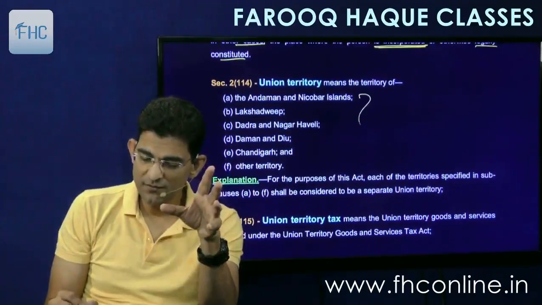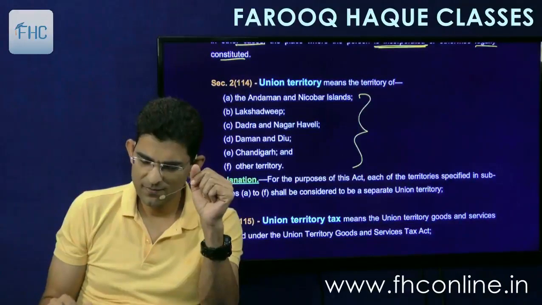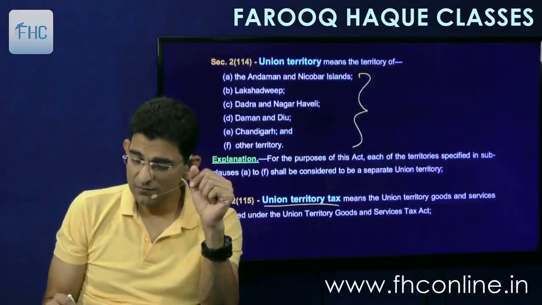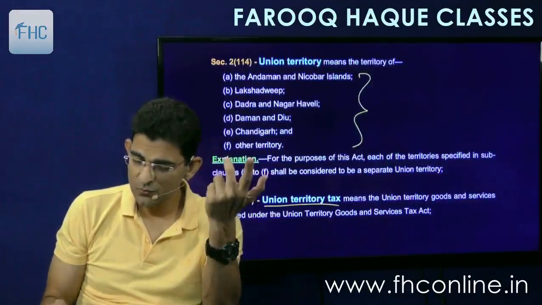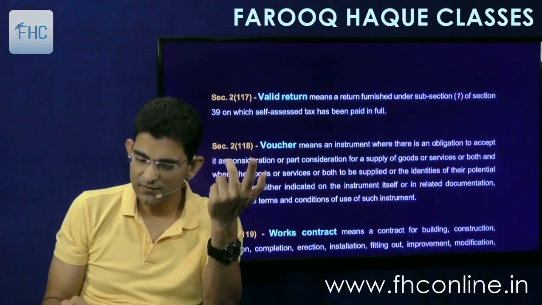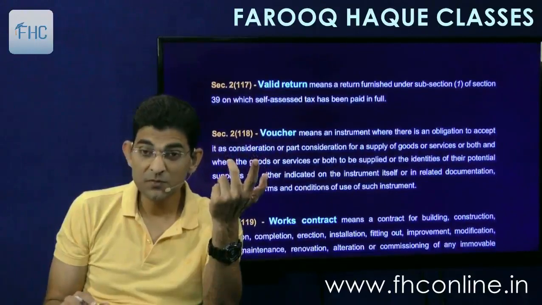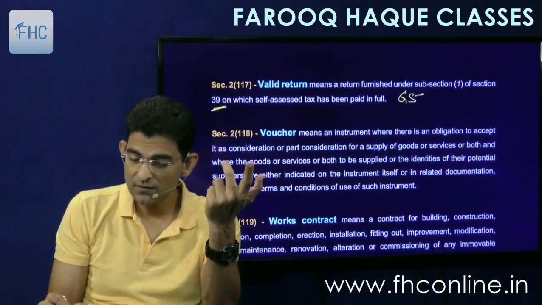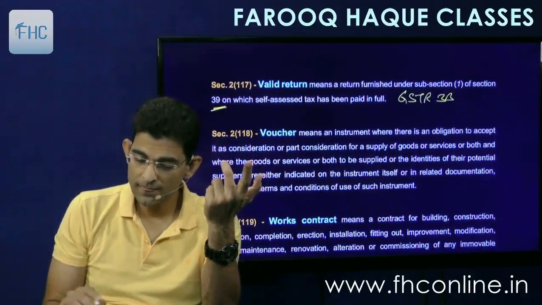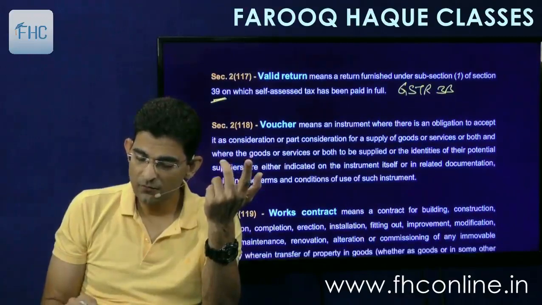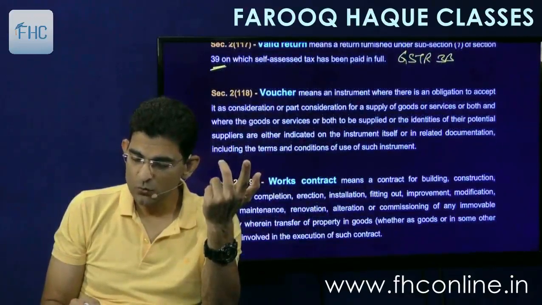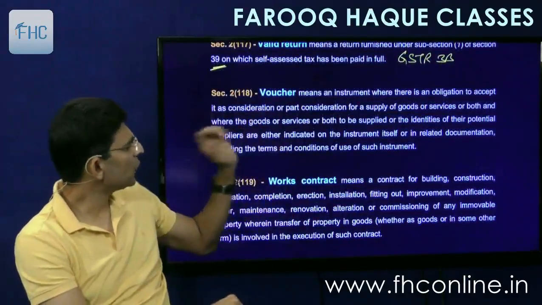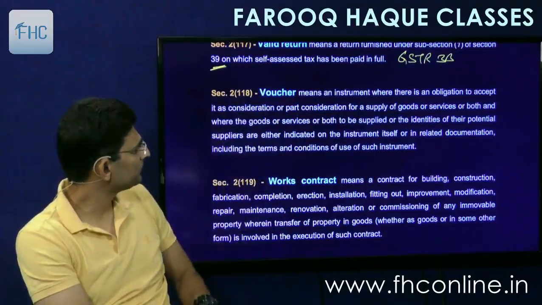Then union territories are defined, this we have seen in the first chapter. Then union territory tax is defined, means the UT GST, no use. Valid return means the return which has been filed under section 39, that is GSTR 3B. Then voucher. Now this definition comes, voucher. This we'll use later on in the chapter of invoice.